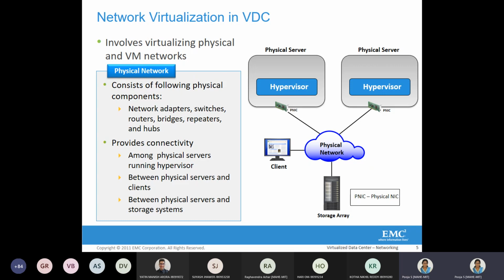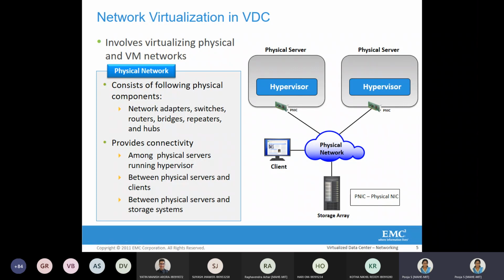But the physical network also incorporates communication between the physical server and client sometimes, and also between the physical server and the storage system. So the physical network is basically the interconnection of physical servers.